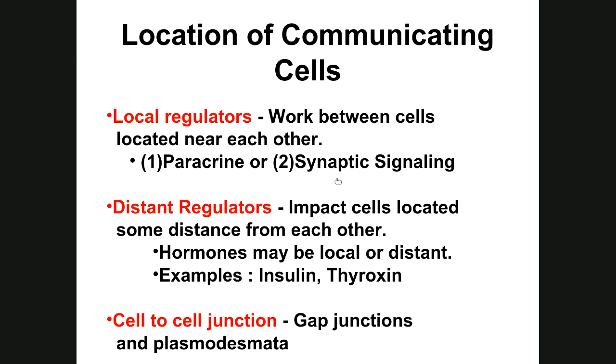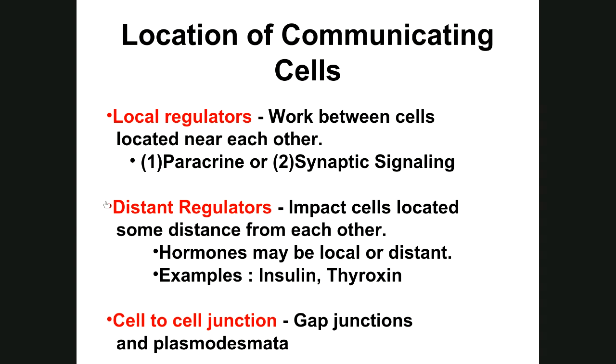Now, synaptic signaling, we haven't talked about synapses, but when a neuron sends an impulse to another neuron, they don't actually touch each other. There's a space in between them that has a little gel there, and chemicals are sent across that gel from one neuron to the next neuron. That's called synaptic signaling. And you look at this definition up here, work between cells located near each other. So it's a one-to-one signaling. Neuron A sends the impulse to neuron B. B sends one to C. C to D. That's local.